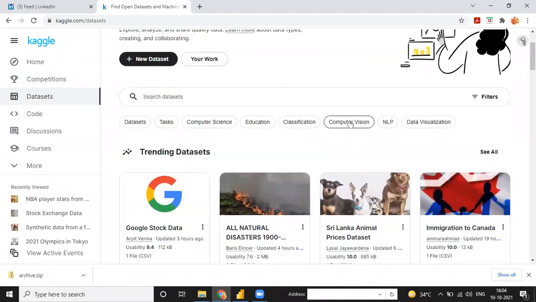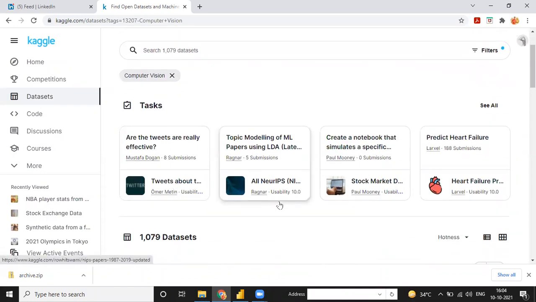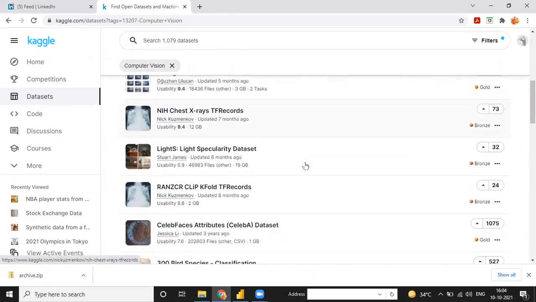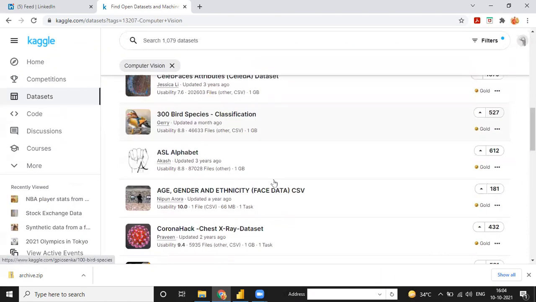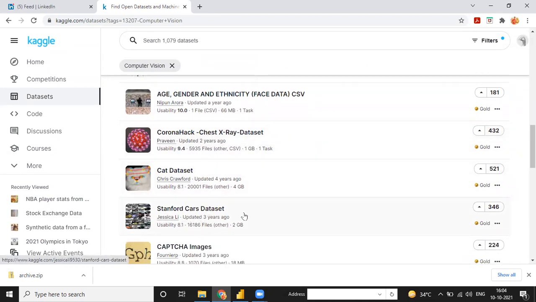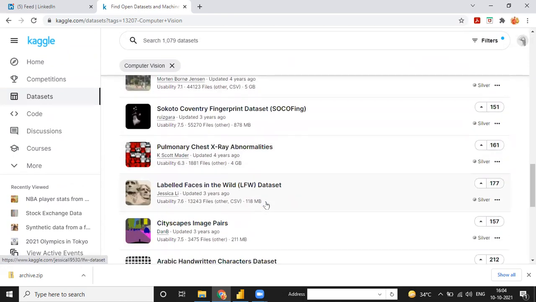Suppose you want a computer vision data set, there are 1079 data sets. You can go through any of them, like age, gender, and ethnicity, corona, cat data set, standard car data set. You can use those data sets, and use LinkedIn, guys.